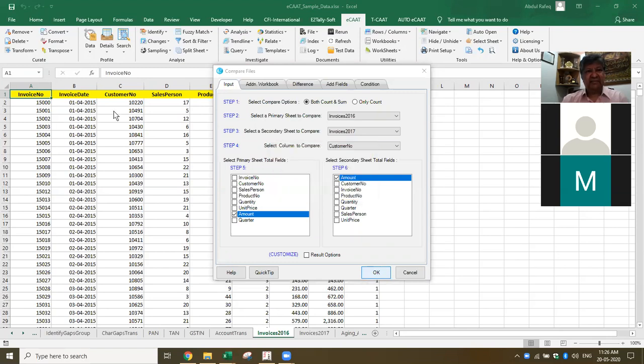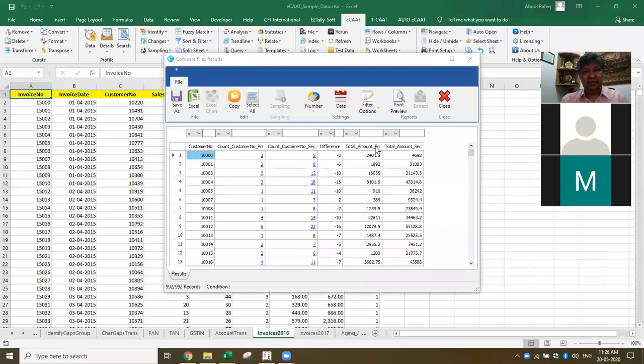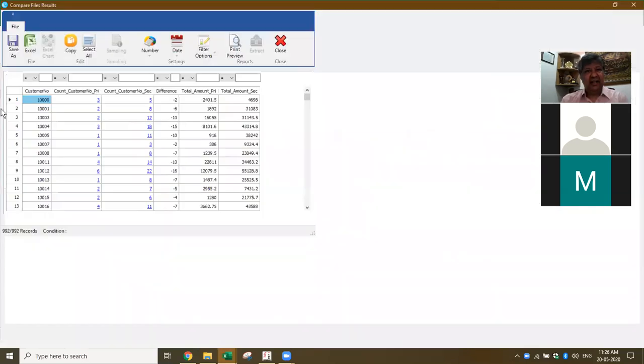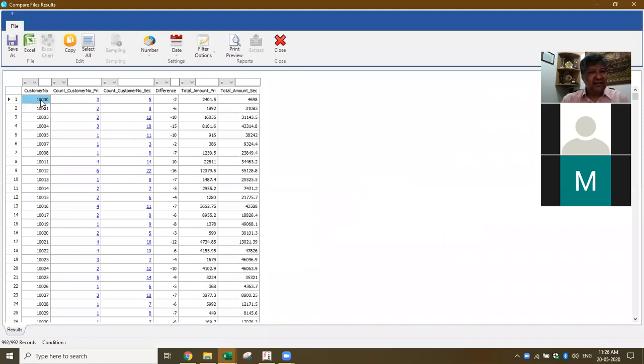each of these customers for each of the years and give me the result. There's another type of comparison, I'll show you that also. Now here, if you see, I got this for each customer. Customer number 10,003 has been sold in the first year, the second year 5. What's the difference? And what's the total amount and the total secondary amount? This you cannot do even in Excel, because this requires a lot of computation.